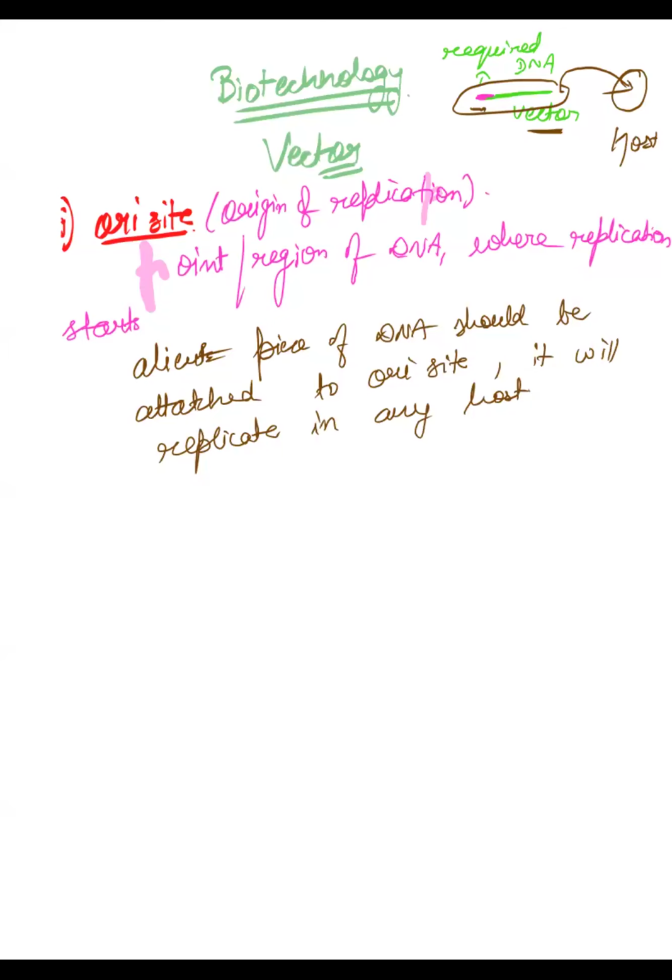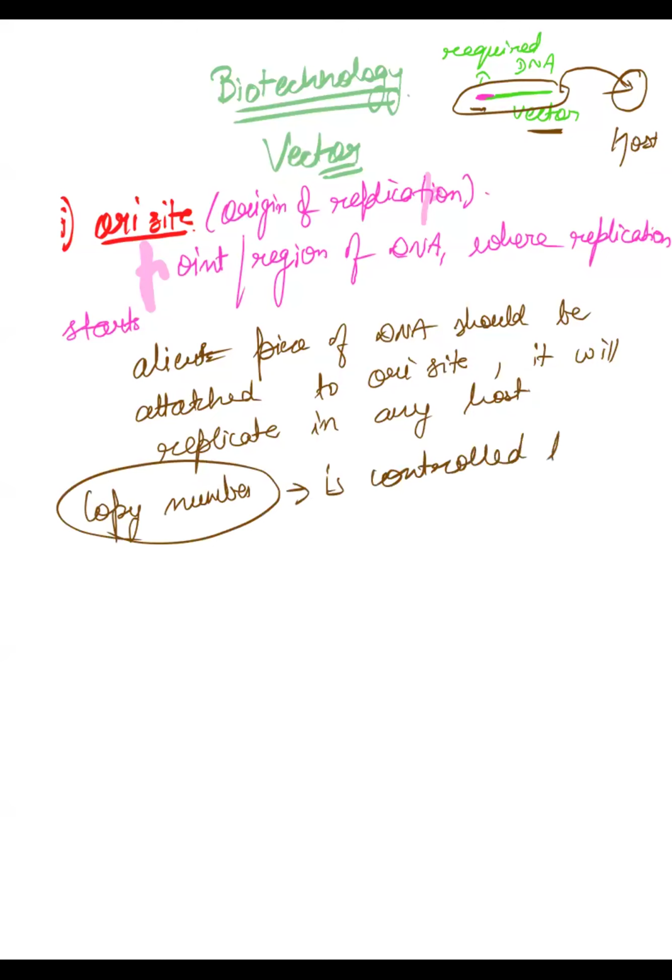And it also decides the copy number. ठीक है, ORI साइट ही आपका कॉपी नंबर भी डिसाइड करती है. What do we mean by deciding the copy number? That means whatever the number of copies formed of your required DNA. ठीक है, कितना नंबर ऑफ कॉपीज बनेगा रिक्वायर्ड डीएनए का, that is decided by the ORI site. ठीक है, this copy number is controlled by the ORI site. Means ORI site will decide how many copies will be formed. ठीक है, यही डिसाइड करेगा कि कितनी कॉपीज आपका बनेगा.